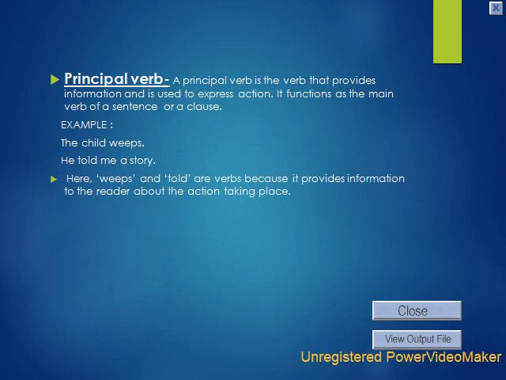Principal verb. A principal verb is the verb that provides information and is used to express action. It functions as the main verb of a sentence or a clause. Let's see some examples. The child weeps. He told me a story. Here, the verbs weeps and told provide information to the reader about the action taking place. That is why they are principal verbs.